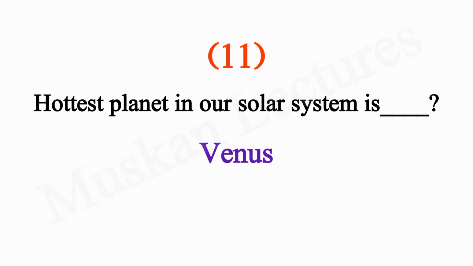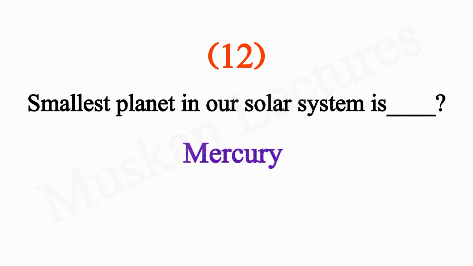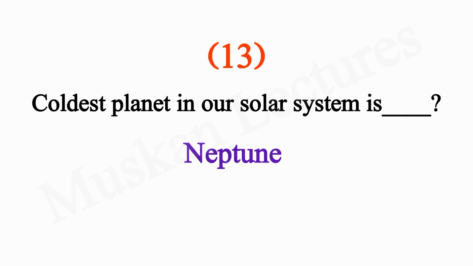How many planets in our solar system are? 8. Hottest planet in our solar system is Venus. Smallest planet in our solar system is Mercury. Coldest planet in our solar system is Neptune.